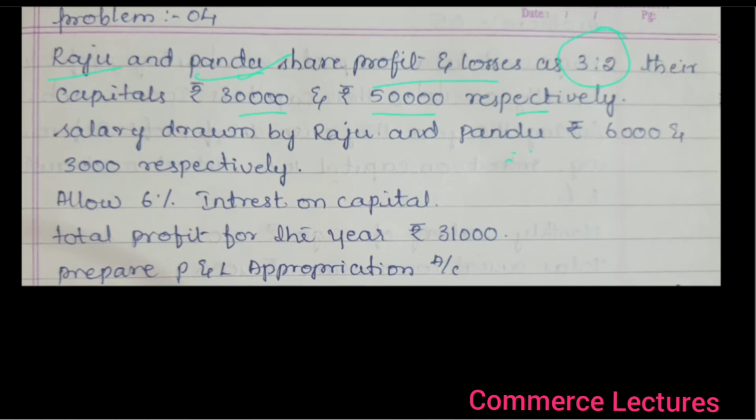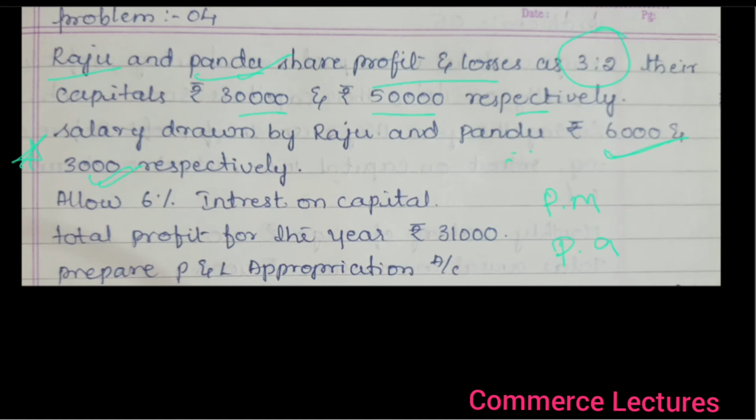Okay. So this is nothing but the salary which is drawn. They have not told any per month, per annum is not given. Directly take 6,000 and 3,000. So this is also one of the adjustment which is related to the profit and loss account. When per month and per annum is not given, directly you have to take the salary amount.